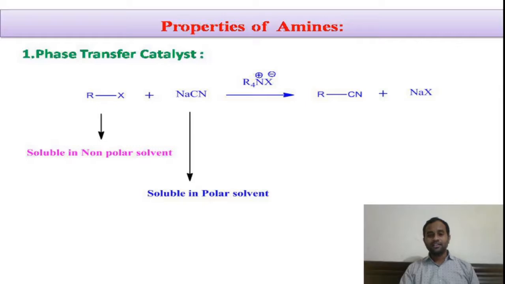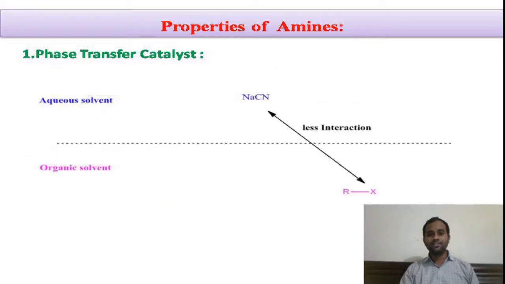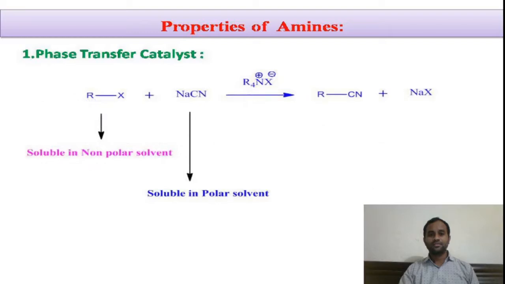Only certain compounds which have dual nature, both the non-polar nature as well as polar nature, will act as a phase transfer catalyst.